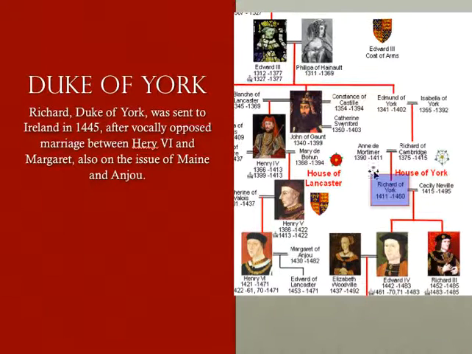This is the Duke of York. They are still in the same royal family, but not directly related. Not very close relatives to each other. This is the House of Lancaster, the monarch family. This is a cadet family.